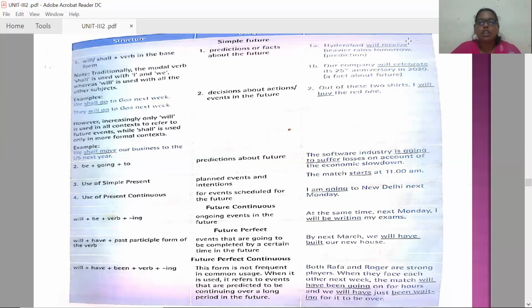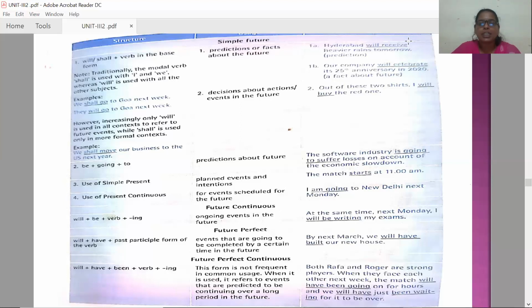Then coming to future continuous, the structure is will plus be plus verb plus ing, like ongoing events in the future. At the same time next Monday I will be writing my exam. Will plus be plus verb ing: writing my exam. So when you are talking about future events, in future I'll be doing something, that is future continuous.